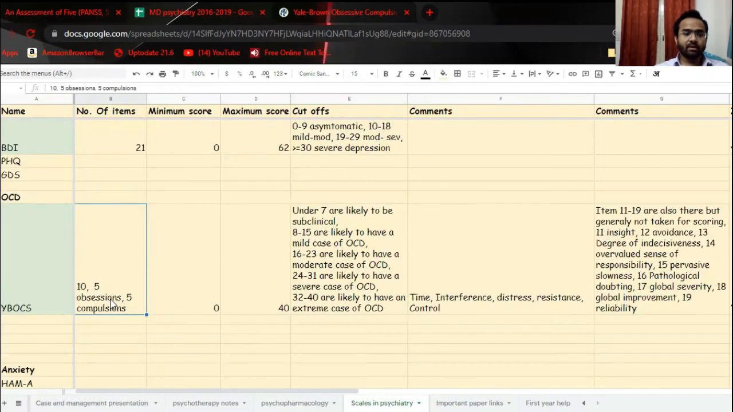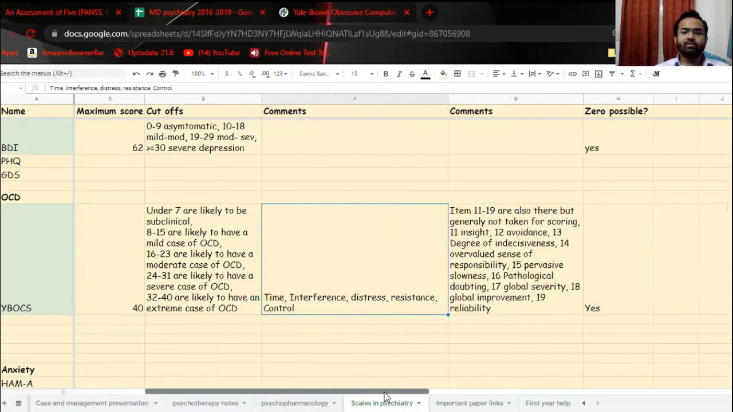Now see, Y-BOCS for OCD, there are 10 items. So minimum score can be 0, maximum can be 40, because you are taking up to the 10 items. In the full scale, there would be 19 items, but we are taking the numbers up to 10. So cutoffs would be under 7, likely to be subclinical, 8 to 15, likely to have a mild case, 16 to 23, moderate case of OCD, 24 to 31, severe case of OCD, 32 to 40, extreme case of OCD. So items are rated from 0 to 4, and in obsession and compulsion, both we have time, interference, distress, resistance, control. I used to have this mnemonic, TIDRC.